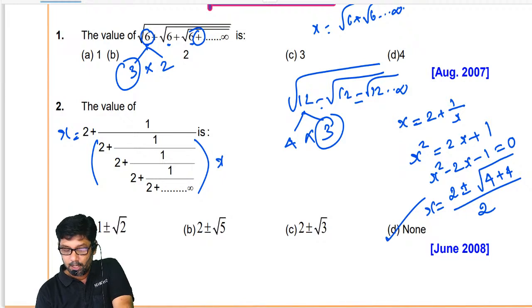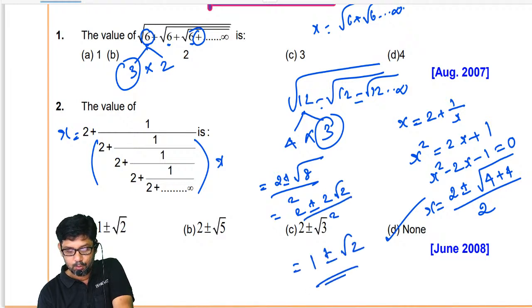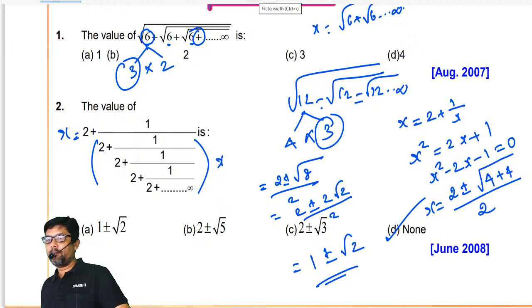So 2 into 1. So what are you going to get, my dear? 2 plus or minus root 8 divided by 2. 2 plus or minus 2 root 2 divided by 2. What is the answer? 1 plus or minus root 2. What is the answer, my dear? 1 plus or minus root 2.